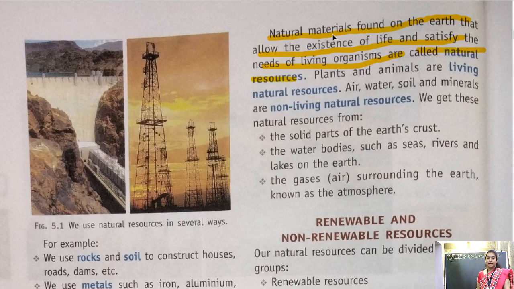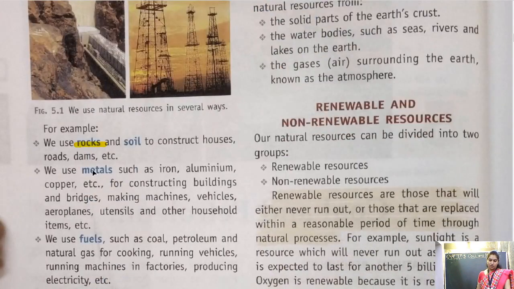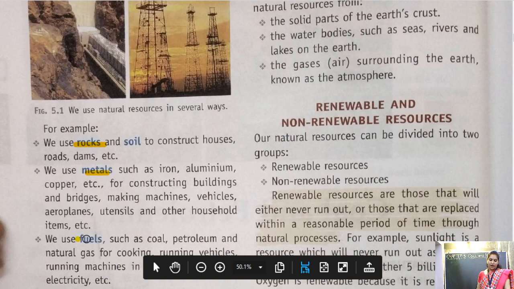So natural materials that are naturally occurring, found on the earth, and that allow the existence of life and satisfy the needs of living organisms are called natural resources. Like we have rock, we have metals, we have fuels.